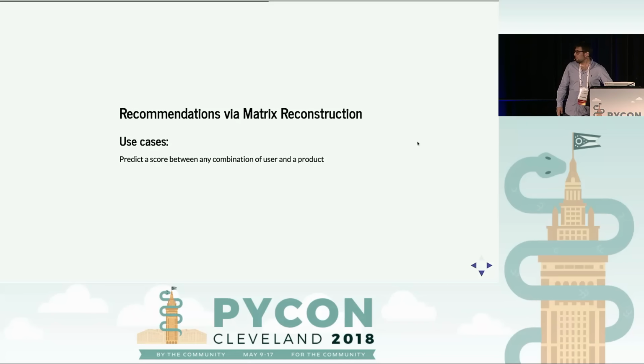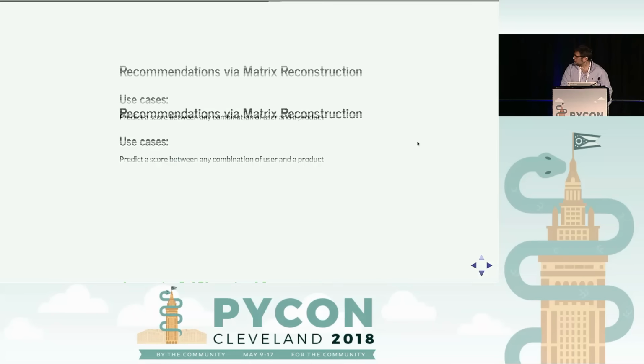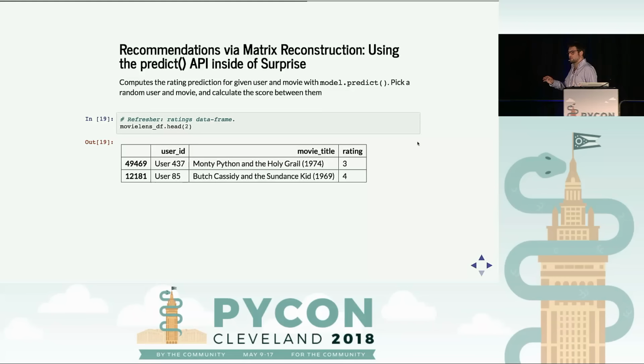So now we've learned how to train an SVD, and we've learned where these latent features are hidden. So it's time to show you two great examples. The first one is predicting a new rating between any combination of user and movie. This is very, very simple. As a refresher, this is what our MovieLens data frame looks like. Our user IDs are defined as strings here, so user 437, and the movie title is also defined as a string.